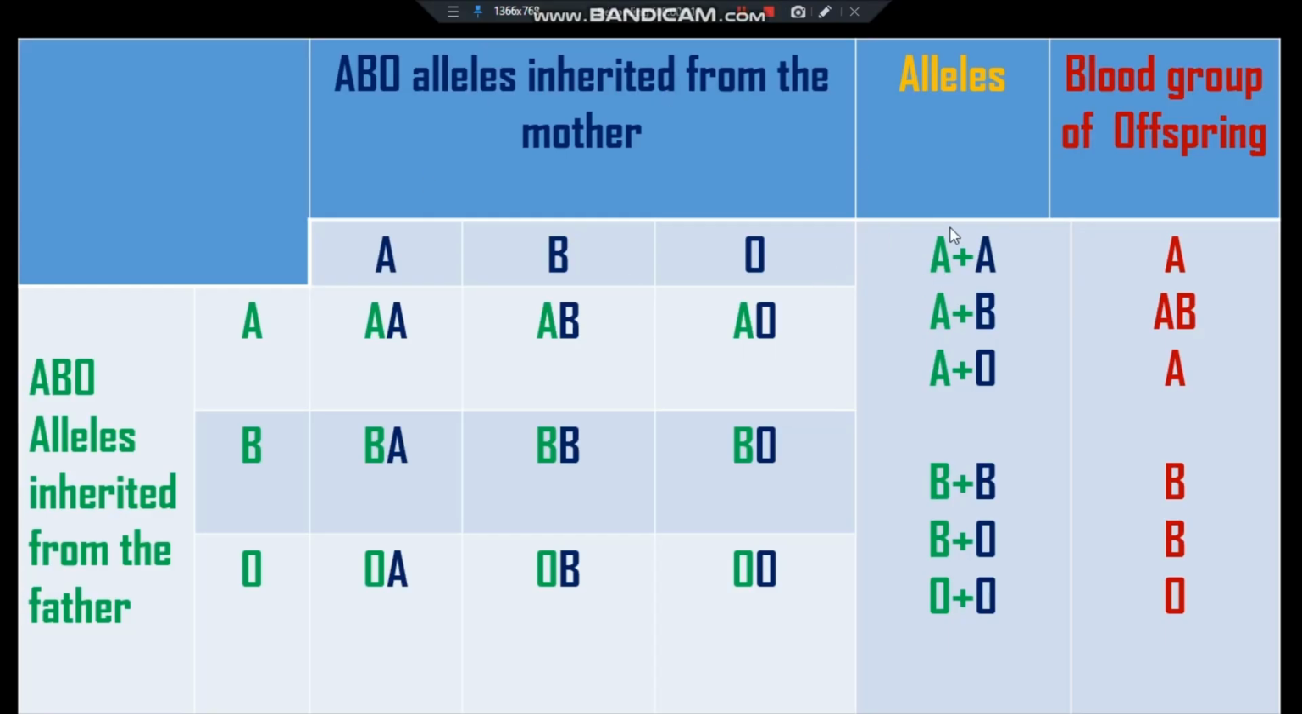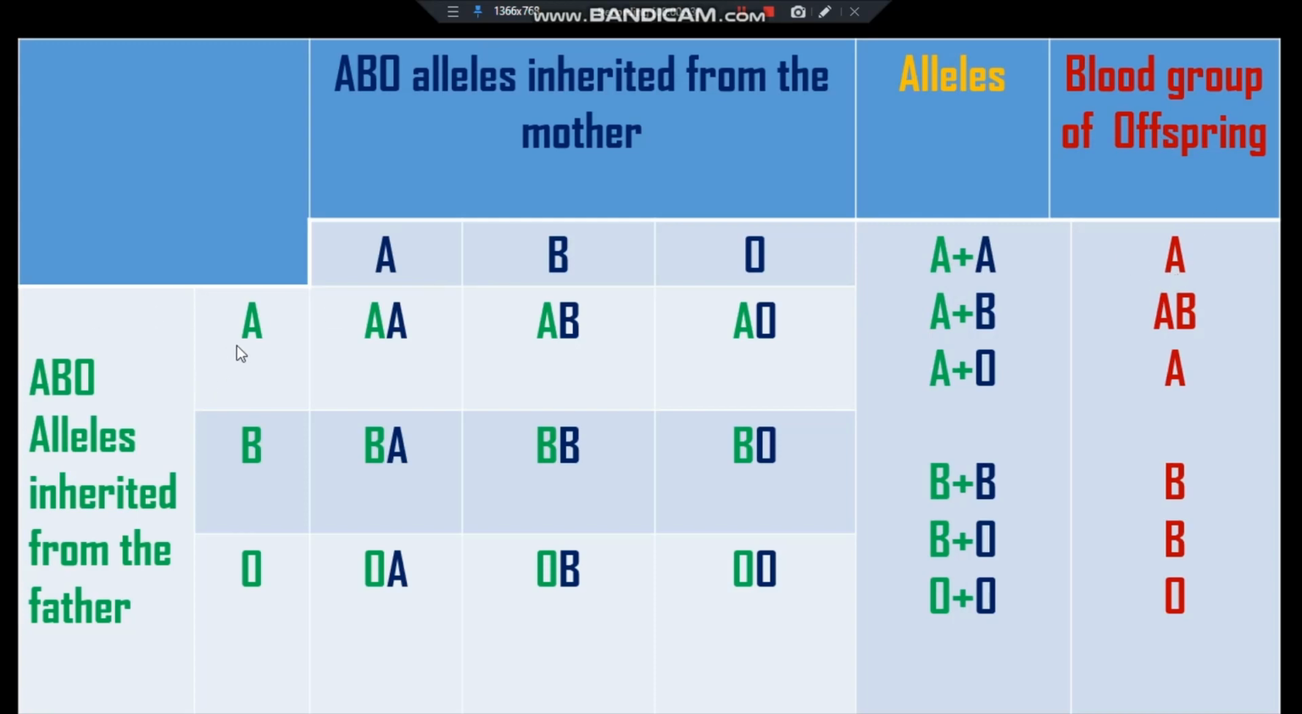This table shows all of the possible combinations of the blood type alleles, and the blood type for each allele combination is shown on the right side of the table. We already know that each biological parent donates one of their 2 ABO alleles to their child. So if the father's allele is A and the mother's is A, the alleles will be A plus A, so the blood group of the offspring will be A.